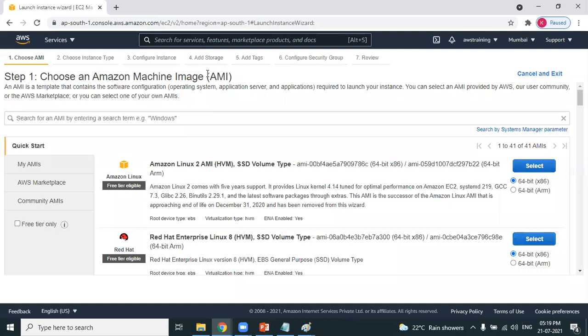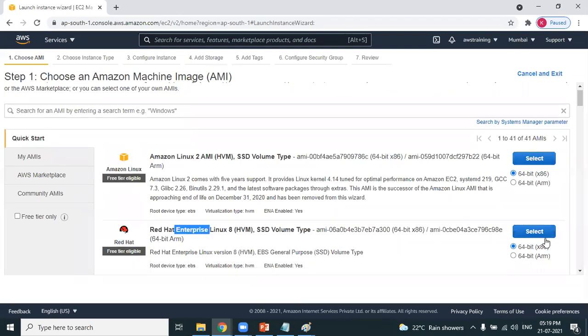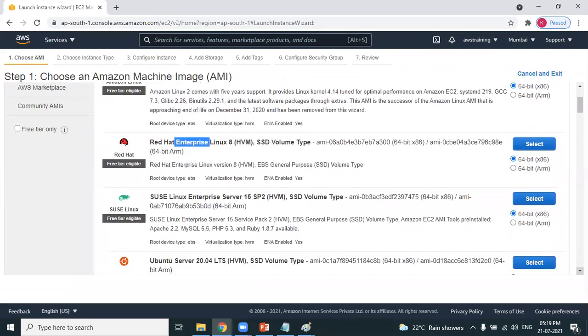Step 1 is choosing an Amazon Machine Image. In simple words, it's choosing an operating system. You're creating a virtual machine, no doubt. Which operating system do you want? Do you want to create a Windows machine or a Linux machine? There are different flavors of Linux. You can go ahead with creating Amazon Linux. If AWS is providing Red Hat, SUSE Linux, whichever Linux you want, you can proceed.